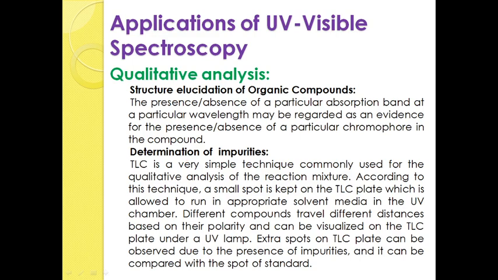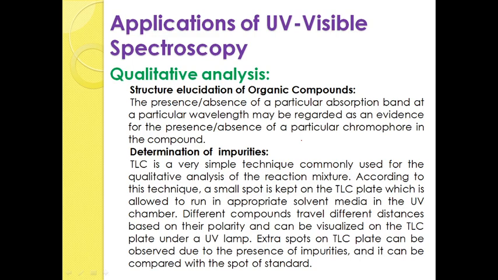So, if you find an absorption peak at 175 nanometers, it will give us the information that there is a presence of a particular chromophore, called what? Yes, ethylene, because the pi to pi star transitions are possible, and those pi to pi star transitions are exhibited in the range of 175 nanometers. It indicates the presence of the particular compound, that is ethylene.